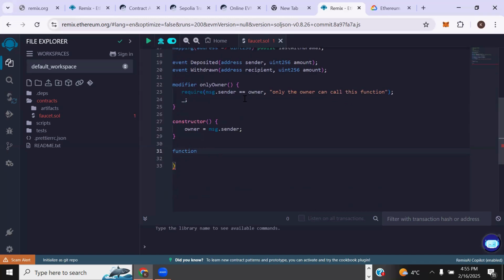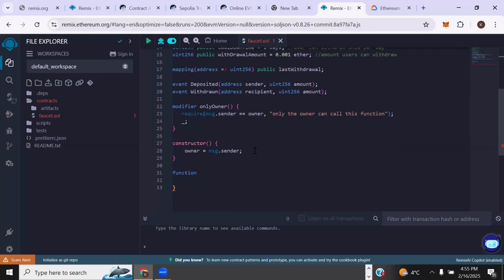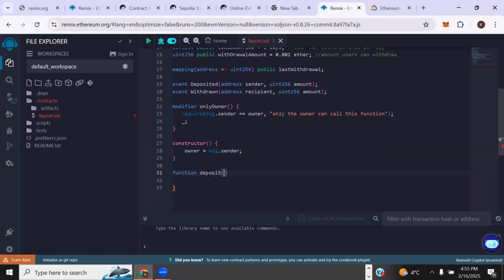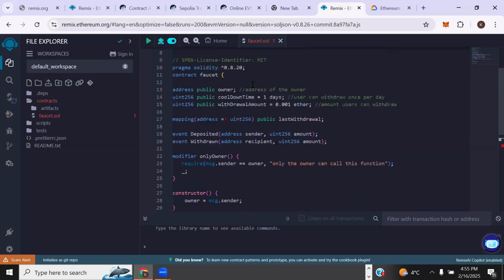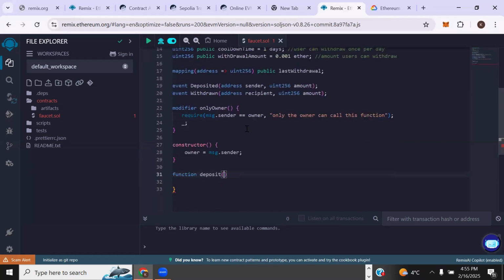So this is just creating a mental map for us to know what we want to do, so that we will not forget or leave out a function. Let's continue. For us to create a function, we write function, and then the name of the function, which will be deposit, because we're creating the deposit function first. Deposit Sepolia Ethereum. So we're creating that first.